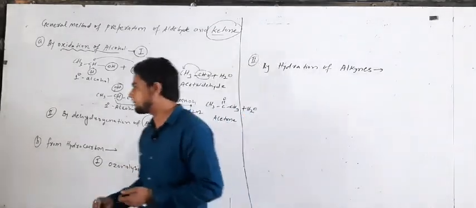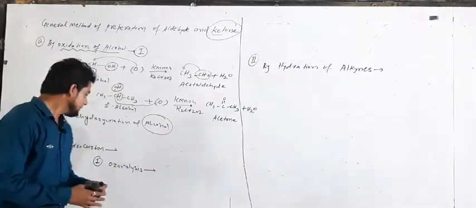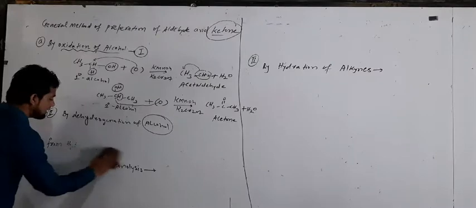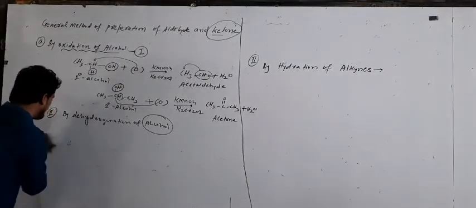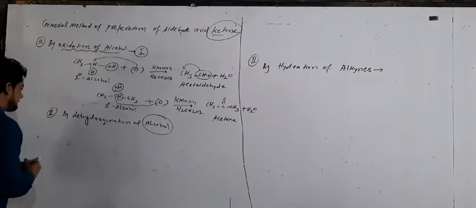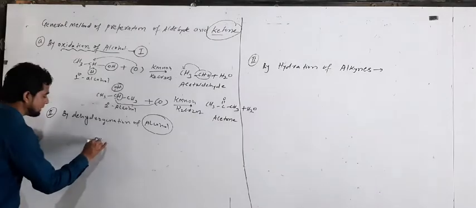So now we take the example here. How to prepare aldehyde and ketones? With the help of dehydrogenation of alcohol. So we take the example here, any alcohol. So we take the primary alcohol.